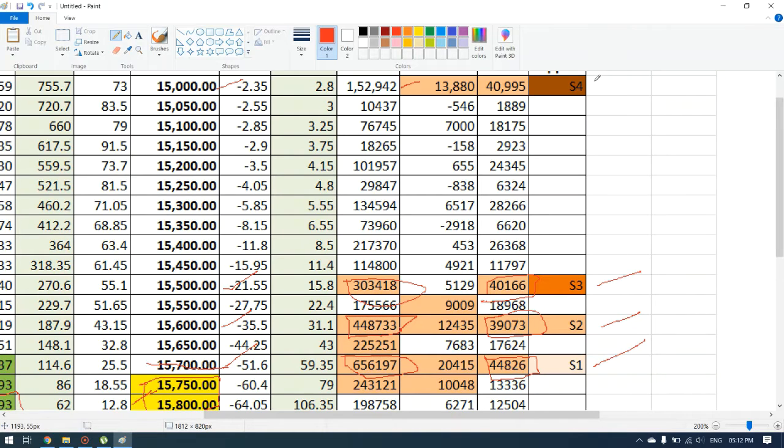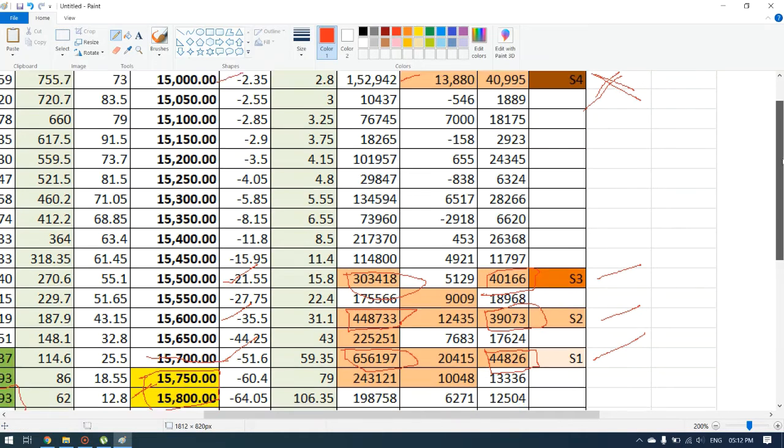But we will be ignoring this as of today because the market is right now in the 15,750 range. In one day the market will not reduce by 750. Again, it may happen, but only in a very rare condition. So we are ignoring this fourth support as of now.